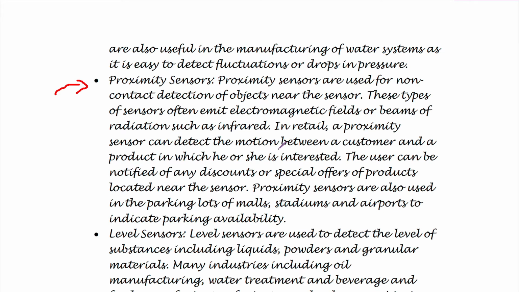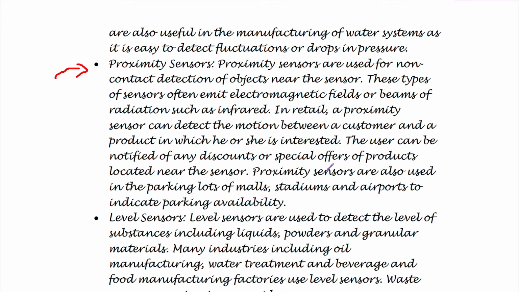So a proximity sensor can detect motion. It can also be used for detecting obstacles. For example, in shopping centers or malls, the proximity sensor can be used for detecting motion between the customer and a product in which he or she is interested. This is a use case where IoT and these sensors can be used. The user can then be notified of a variety of things like discounts or special offers existing on that product whenever he is near that product.